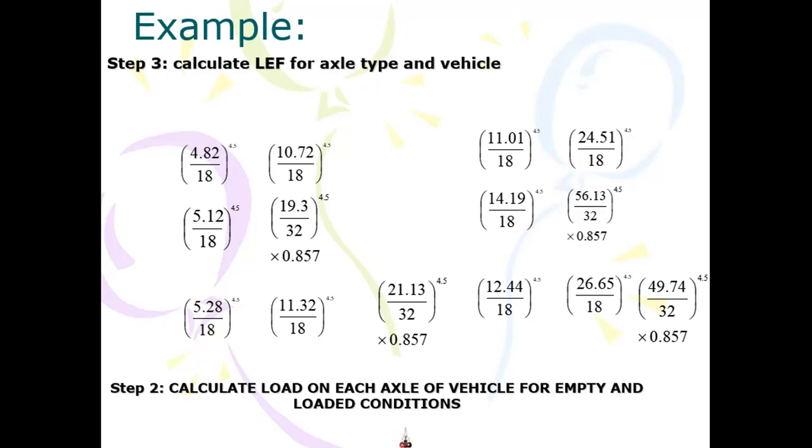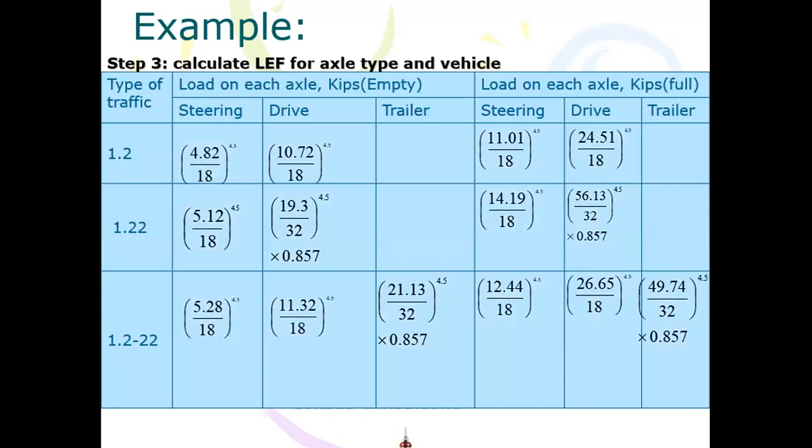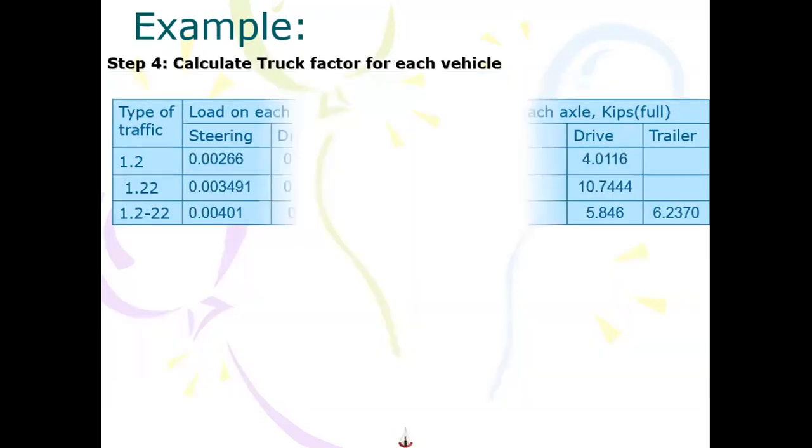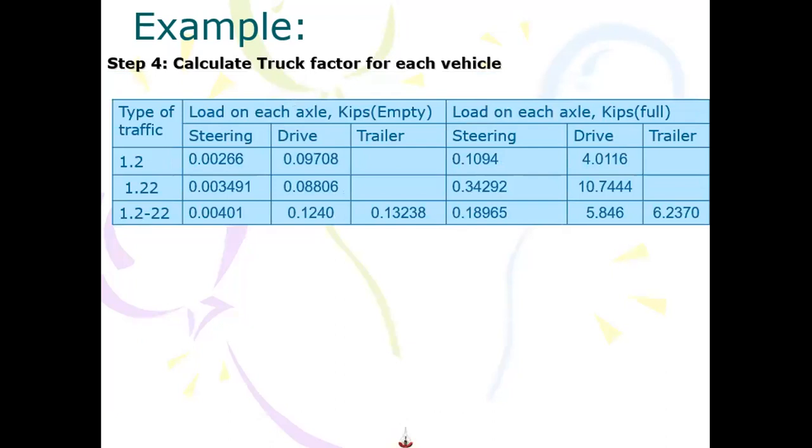So I have calculated here, and you can see the same repetition. If I get the actual numbers, I find these load equivalence factors on each type of axle, steering axle, drive axle. All these calculations have been done in step 3. It's just the mathematical numbers.